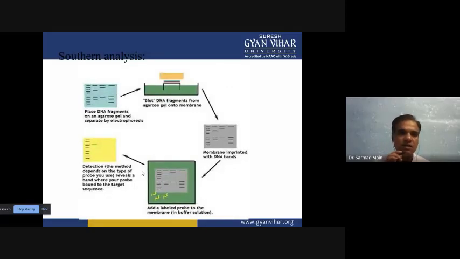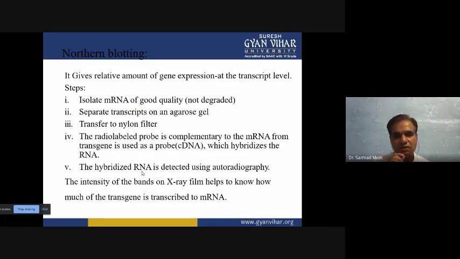Then the next technique is Northern blotting. With Northern blotting, we can detect whether transgenic messenger RNA is present in the cytoplasm or not. This is done when the transgenic genes are expressed as a protein. So if transcription is there, through transcription that transgene can produce mRNA. So we are detecting the mRNA in the cytoplasm.